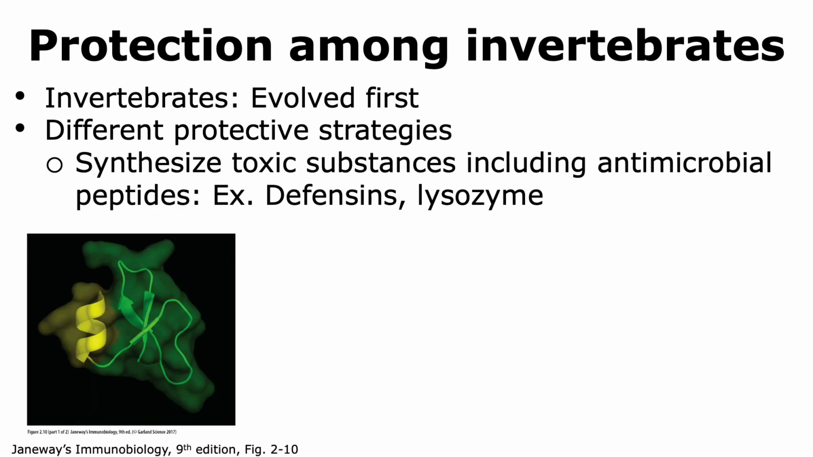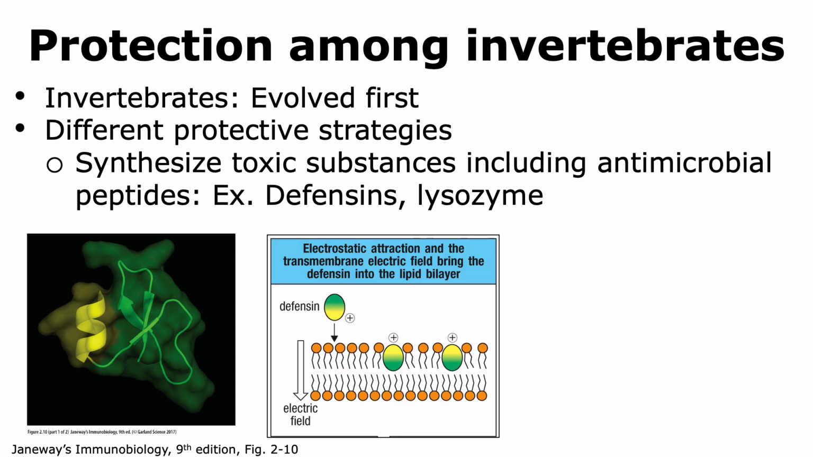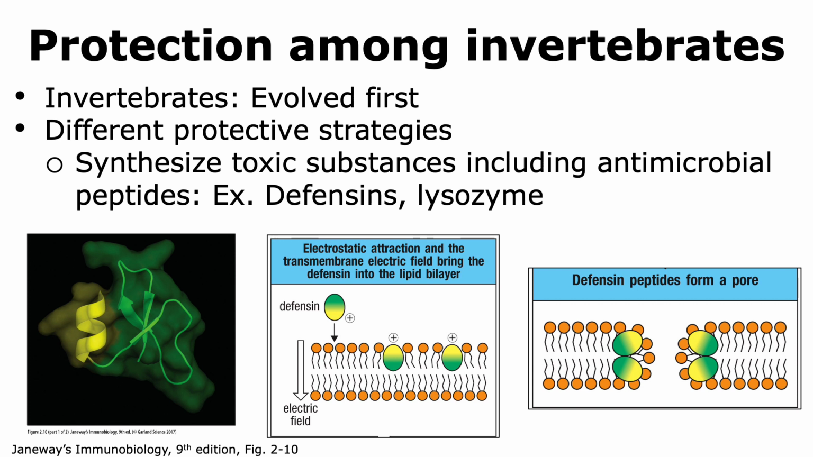These can include antimicrobial peptides like defensins. Defensins are able to interact with the plasma membrane of pathogens, and they result in the formation of pores. Thus, the integrity of the plasma membrane is compromised, and the pathogen is now more susceptible to die.